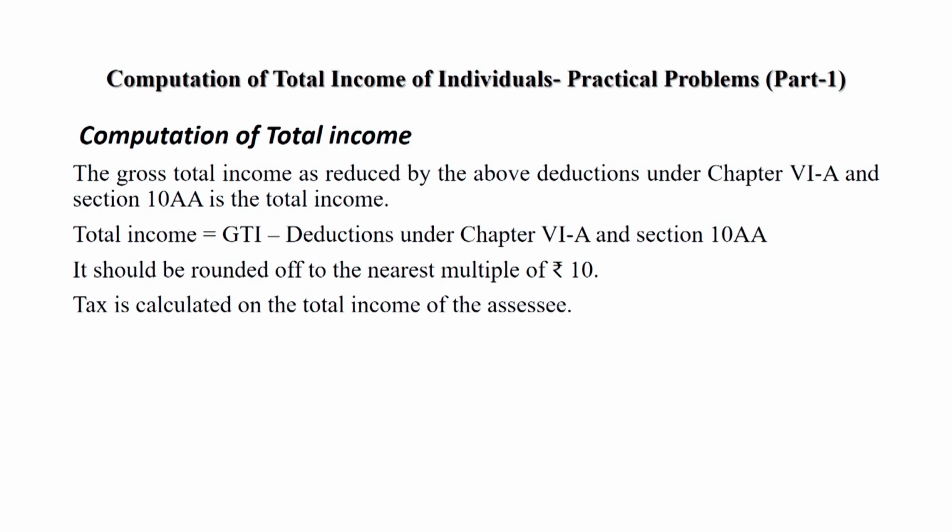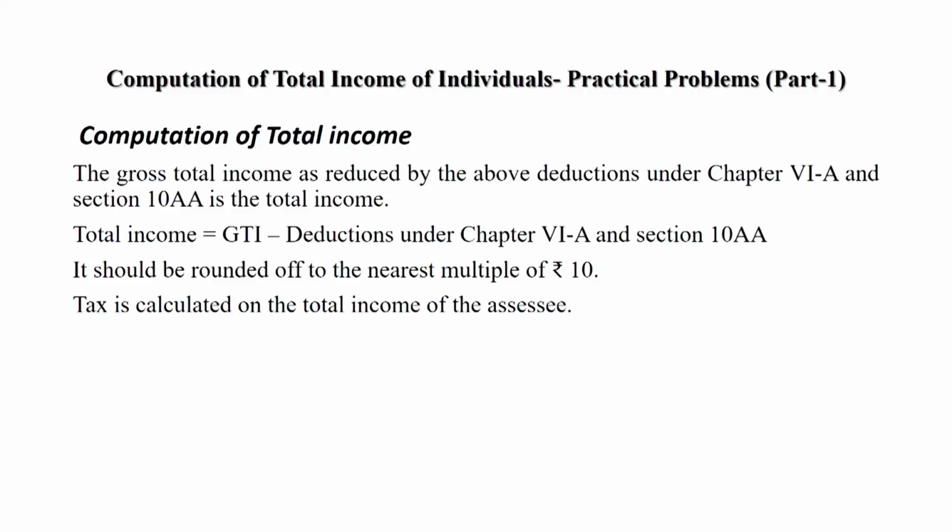Suppose the total income comes to 5 rupees, it will be rounded up to 10 rupees; less than 5 rupees will be dropped.